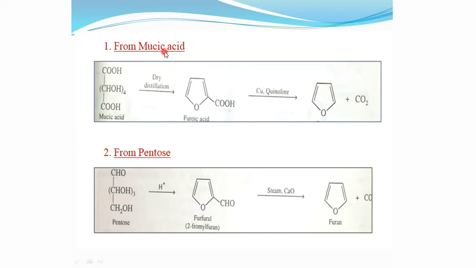One is from mucic acid and the other is from aldopentose. The second reaction is also used as a method for the detection or identification of reducing sugar. This test is known as the Molisch test or Molisch reaction.